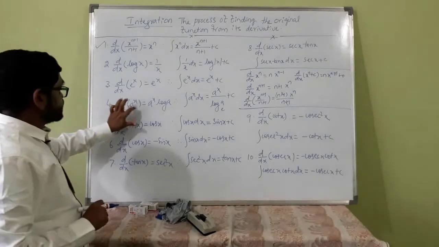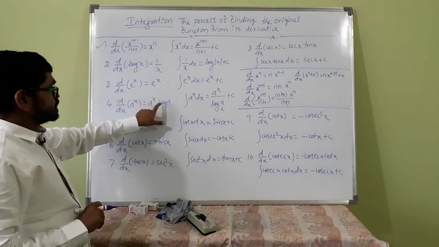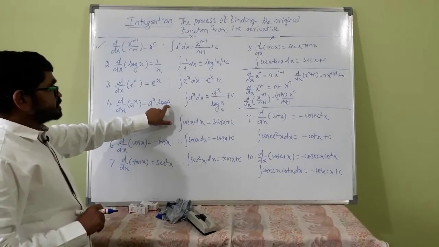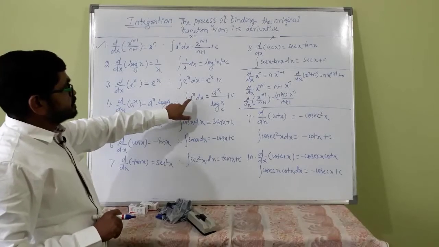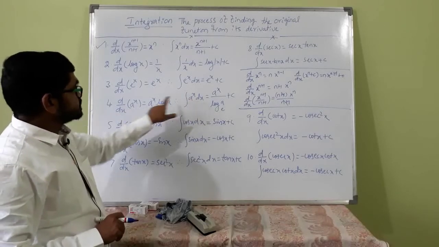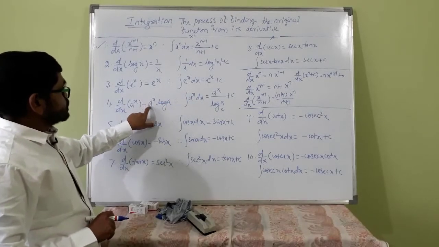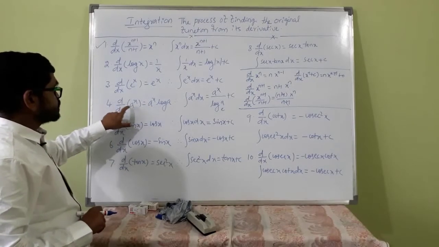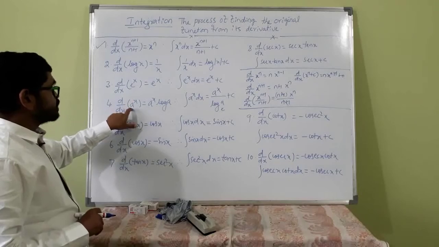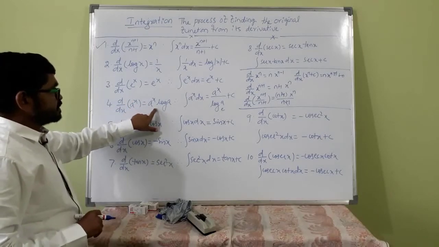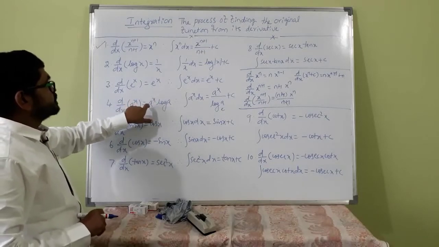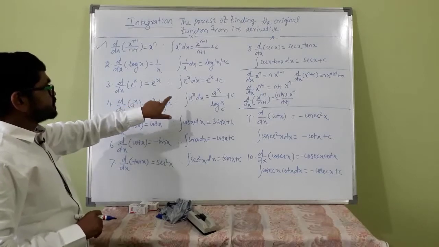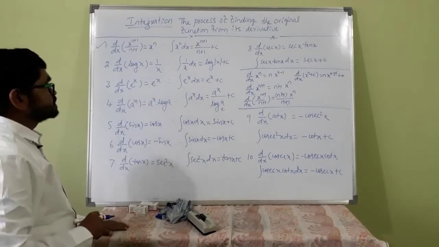d by dx of a raised to x is a raised to x into log a. So integration of a raised to x dx is a raised to x divided by log a, because d by dx of a raised to x by log a is a raised to x. So integration of a raised to x is a raised to x by log a to the base e.